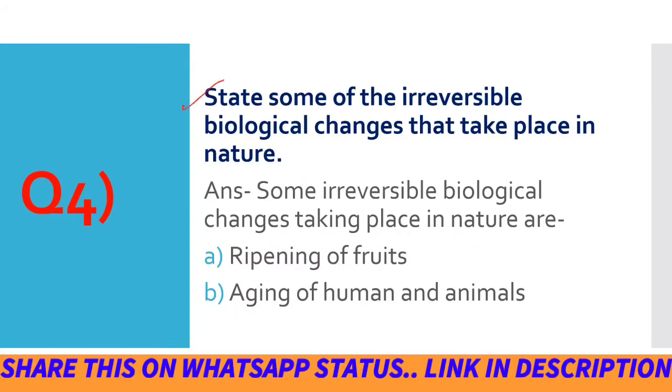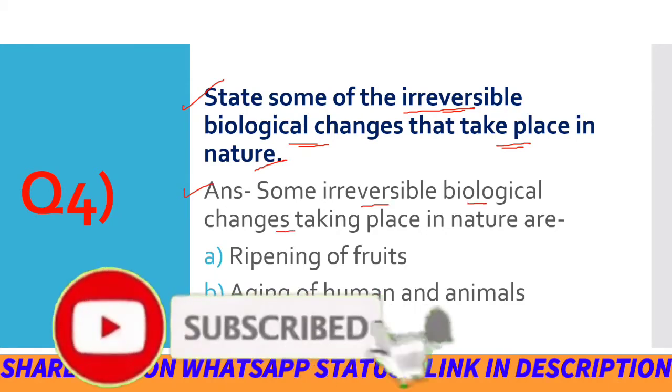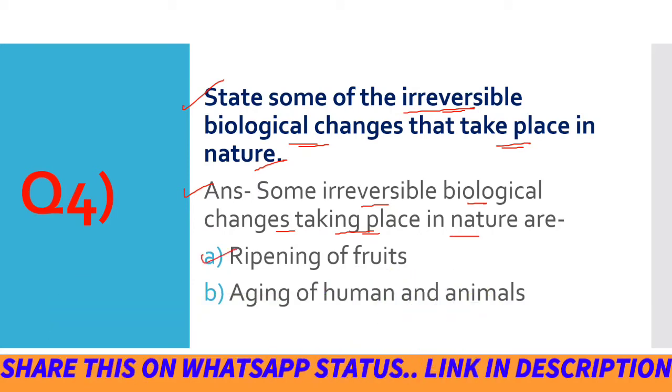Now coming to the fourth question. State some of the irreversible biological changes that take place in nature. And the answer is, some irreversible biological changes taking place in nature are ripening of fruits. When the fruit is ripened, it becomes juicy, tastier and sweeter to eat, right? And next is aging of humans and animals. From the child you attain adulthood, and from the adult you cannot get back to childhood, so that is an irreversible change.